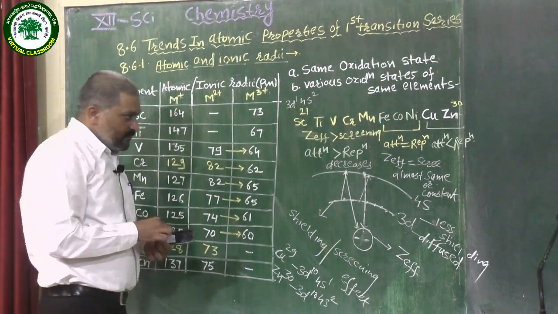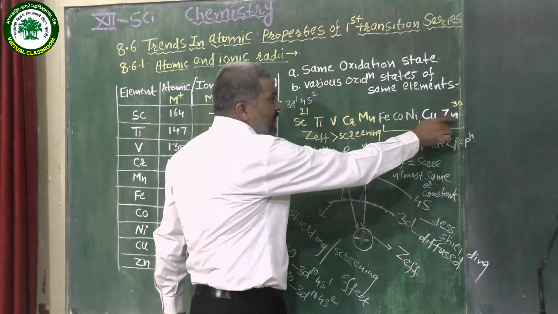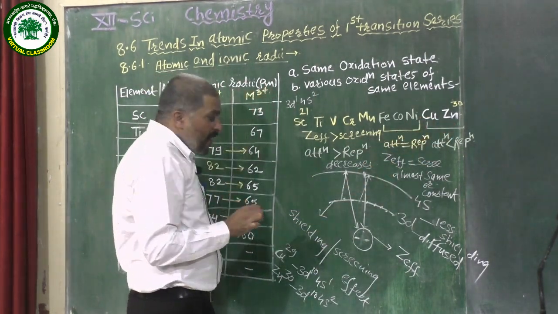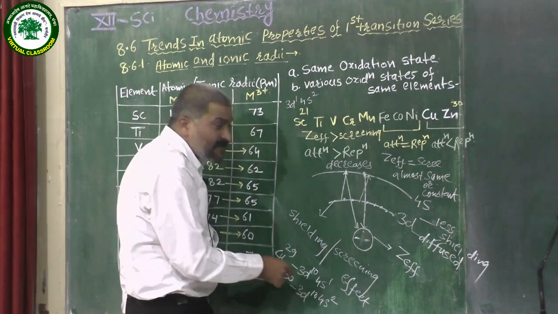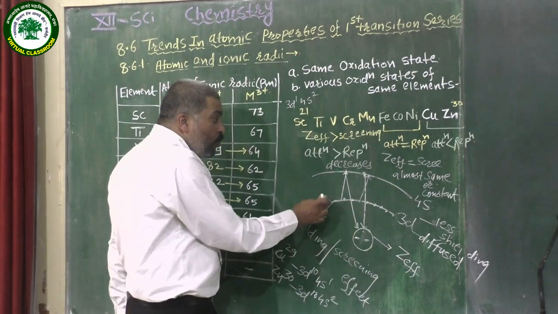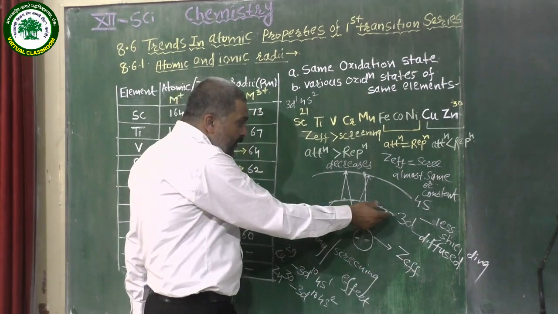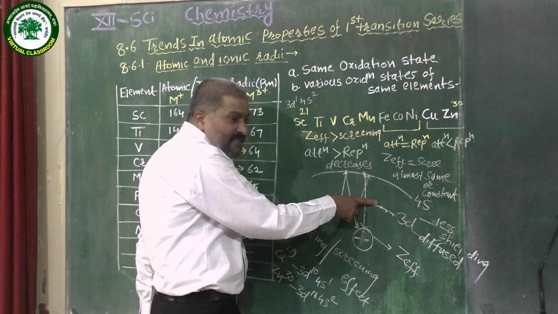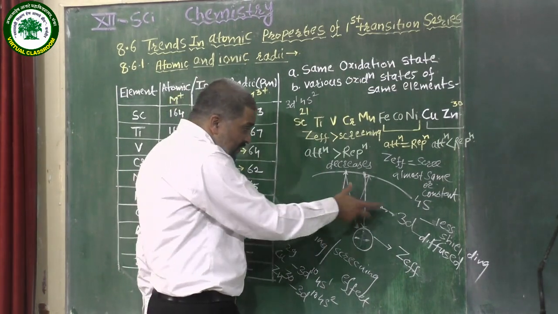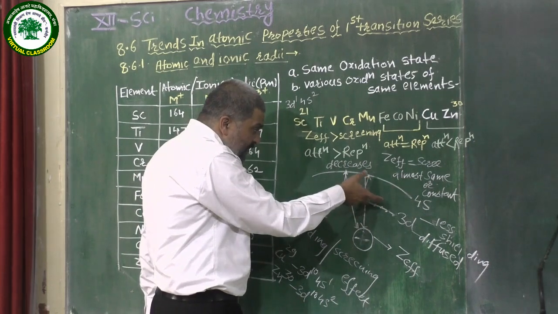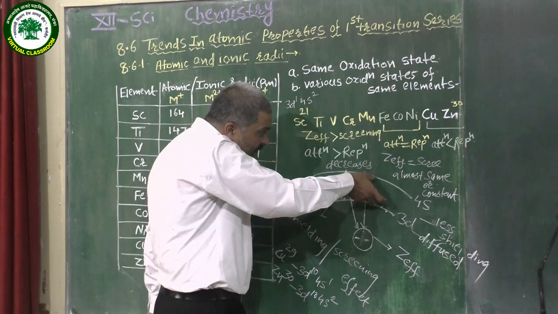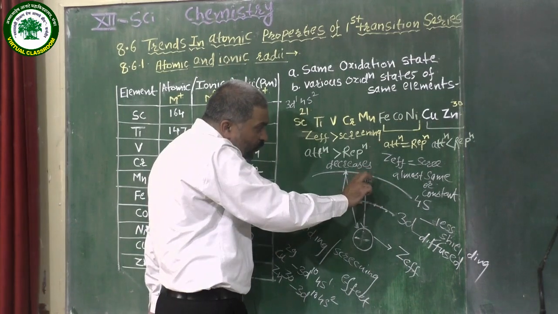What happened in both cases of copper and zinc? Their d subshell is completely filled, and because of the completely filled d subshell, the number of electrons in the 3d subshell is more, and because of more electrons in the 3d subshell, the shielding is more. What does it mean? Shielding is more means repulsions are increased between the electrons of the 3d subshell and the electrons of the 4s subshell.